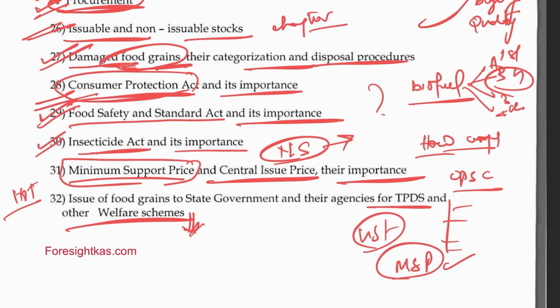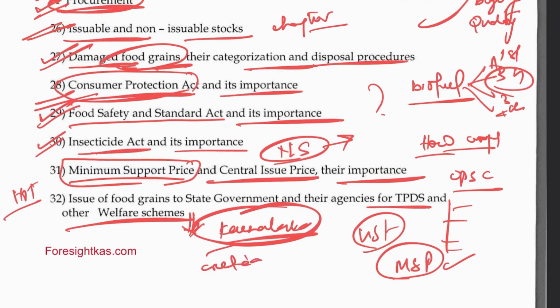In particular to Karnataka, very important. So maybe the Anna Bhagya scheme, they may expect how many kgs. So what are the criteria? So these are the current affairs. They may link with the specific subject.